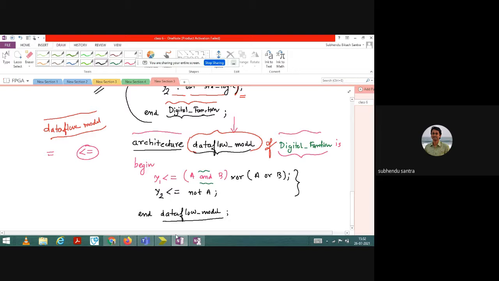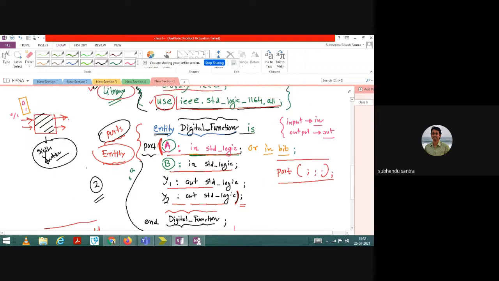So this part is the architecture part. As this is your first programming, the architecture program length is very low. When you go for more complex programming, the length will be large. But fundamentally the programming style is similar.